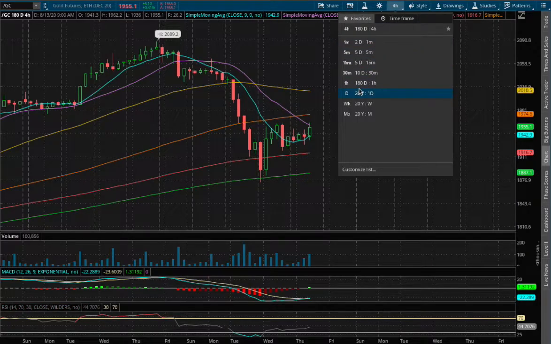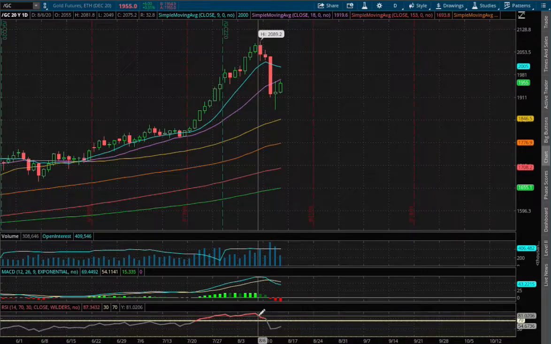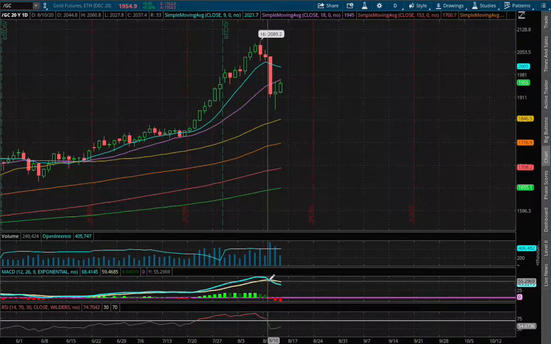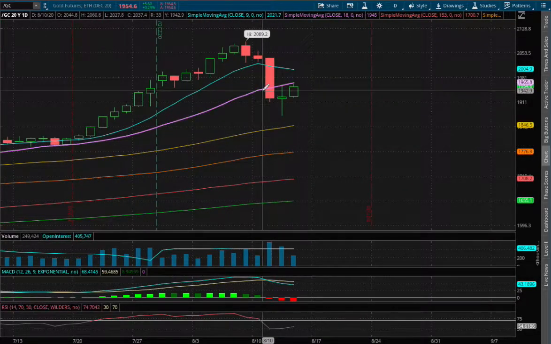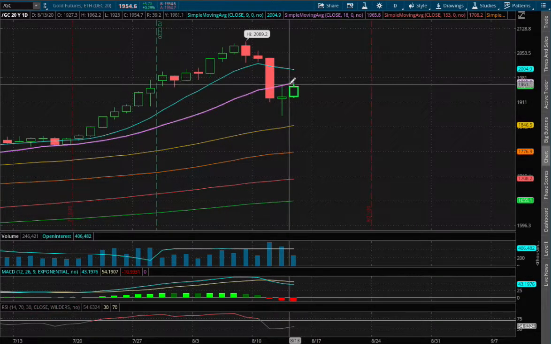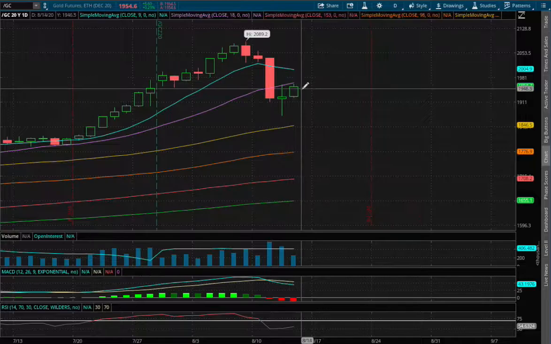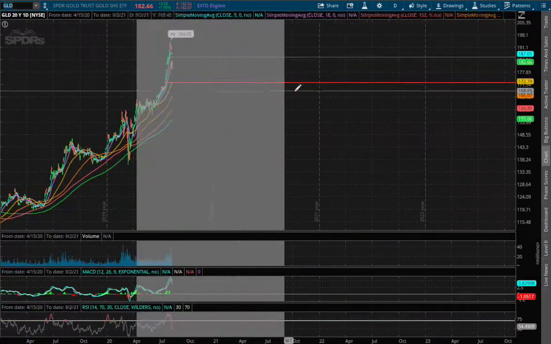If we expand that further onto the daily chart, what we have here is we got off of overbought RSI and we're now seeing a divergence on the daily MACD. And at the moment, we are closing below the 18-day moving average, which is a slight concern. Ideally, for the uptrend to remain healthy, we do want the candlesticks to close above the 18-day moving average, the purple lines. So for the trade idea of the week, I'll be trading GLD.